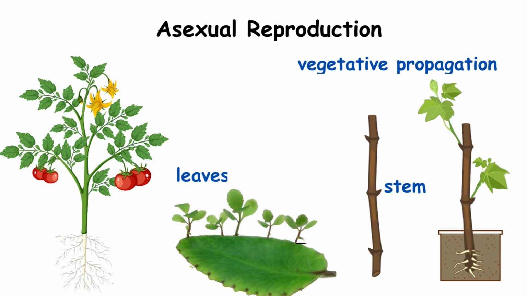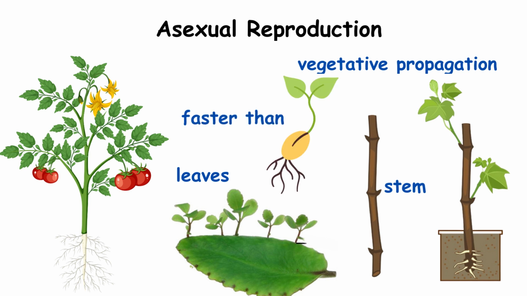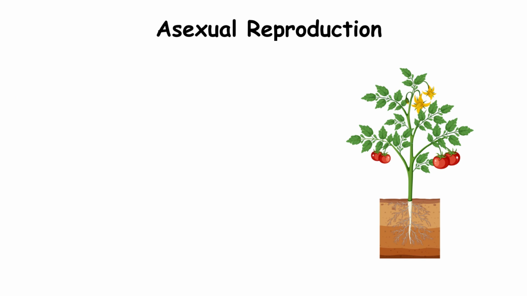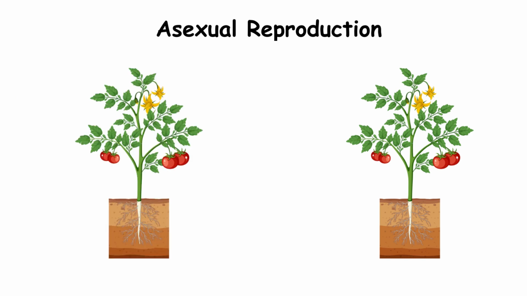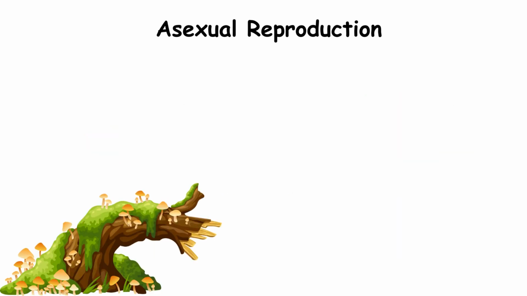a leaf. Plants produced by vegetative propagation take less time to grow and bear flowers and fruits earlier than those produced from seeds. The new plants are exact copies of the parent plant as they are produced from a single parent. Another example of asexual reproduction is budding.